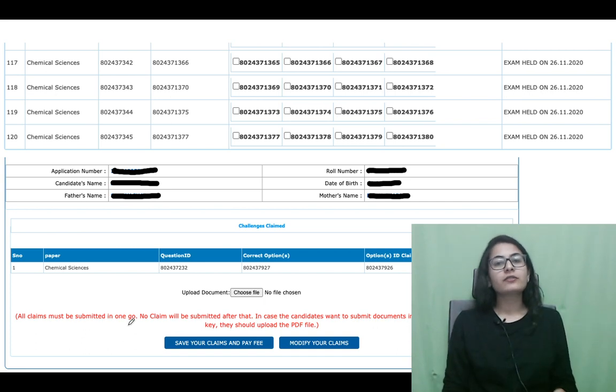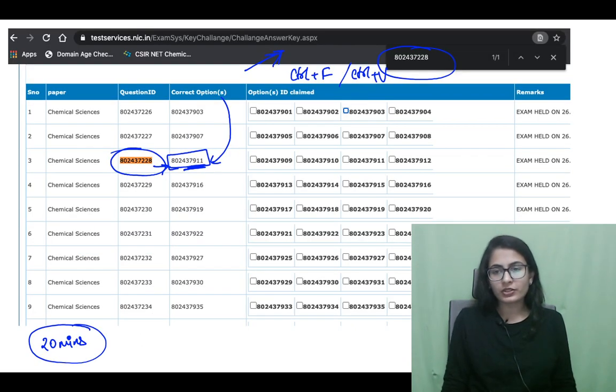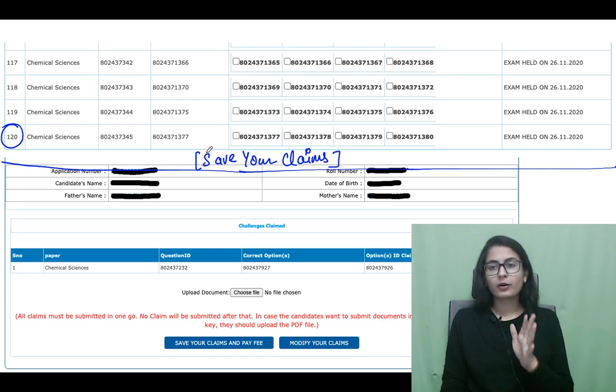Now further, when you move onward to the end of this page, I'm showing you the continuation of this page, question number 9 to question number 120. At the end of the page you will get an option, save your claims. So what are the claims that you have made? Claims are where you know that there is some problem with the answer.